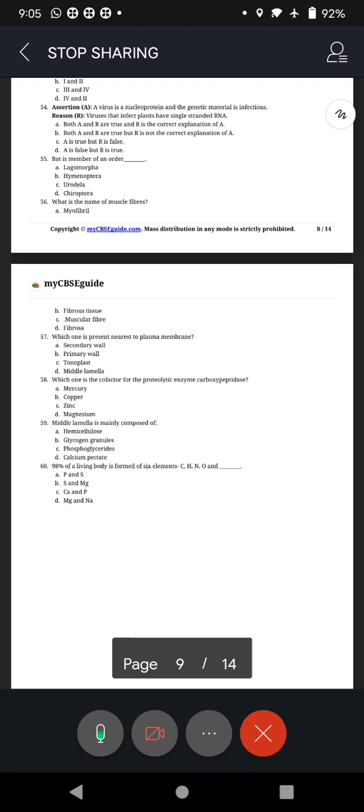The body of living organisms contains mainly 6 elements: carbon, hydrogen, oxygen, phosphorus, sulfur. Okay, already in the question he has given carbon, hydrogen, nitrogen, oxygen. Now, what is the choice that we are adding? Phosphorus and sulfur. In fact, 98% of our body is formed of these 6 elements.